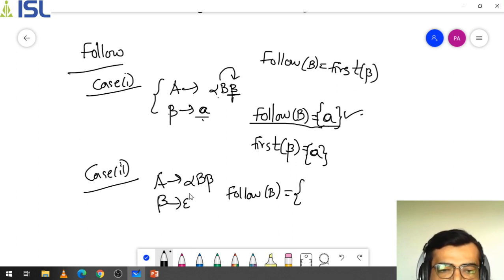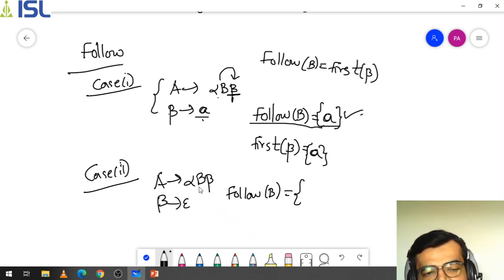So now B will go towards its parent node, I mean like parent value. So what is the parent of B? The parent of B is A. So that's why it will follow whatever A is followed by. That means simply what you can write here as, all the values, all follow of A will be considered here.